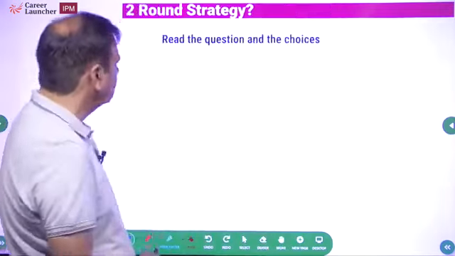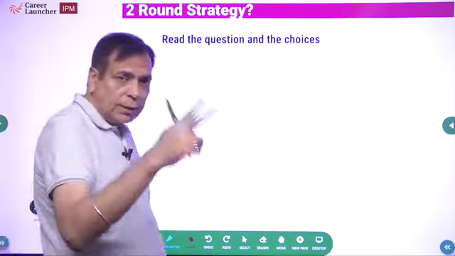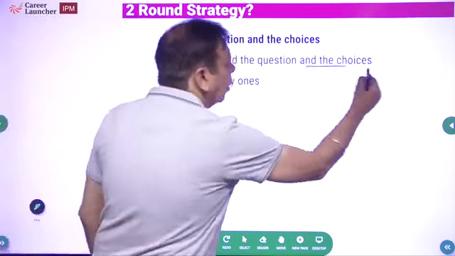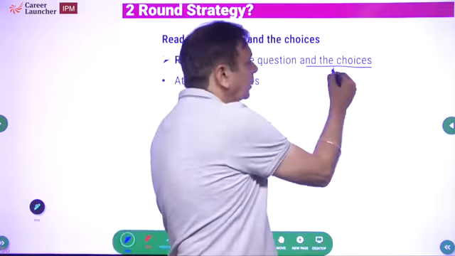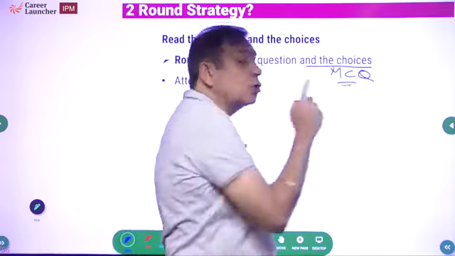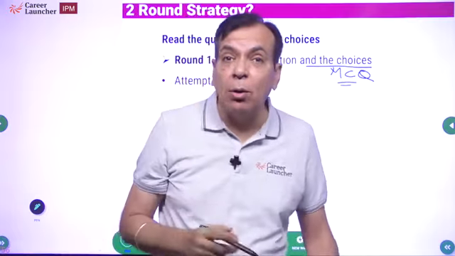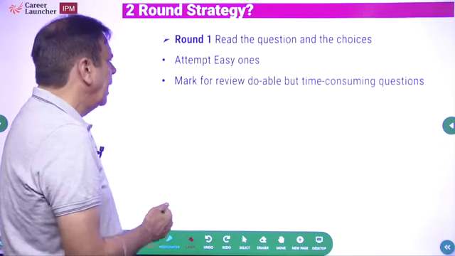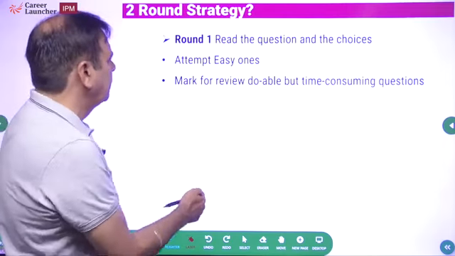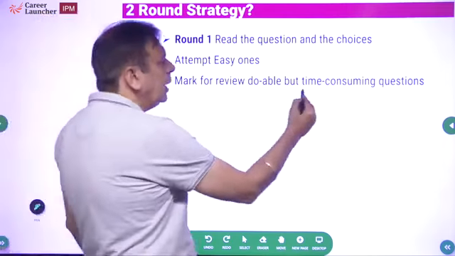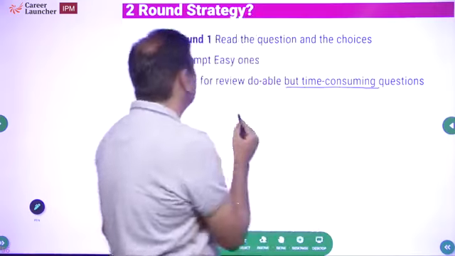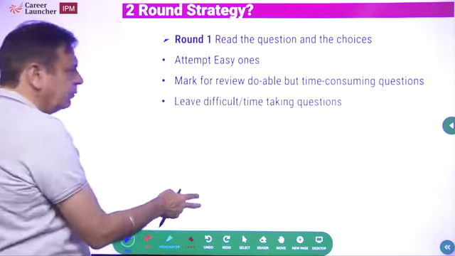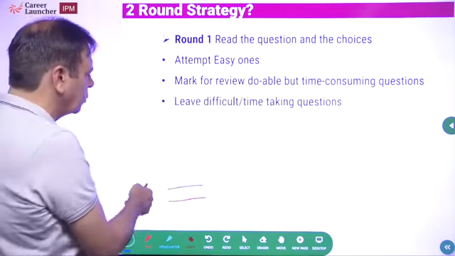Next, the 2-round strategy, just to remind you. First round, read all the questions along with the choices. This is especially important in an MCQ, because the choices will give you information. They'll tell you how you're supposed to solve the question. Asaan wale karo, attempt the easy ones. And when you come to a question which you think is doable but time consuming, mark it for review. So attempt the easy ones, mark for review the time consuming questions. Let's just go to the full slide.